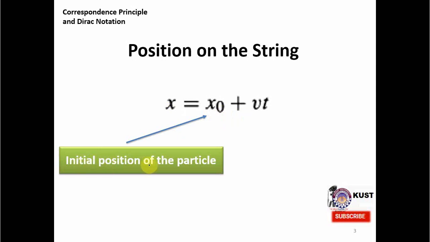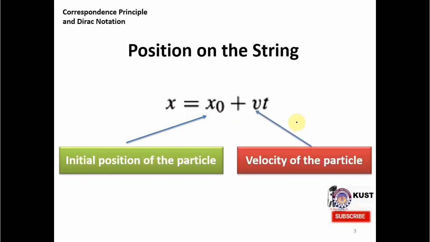So we call it the initial position of the particle, and v represents the velocity of the particle and t is the time. So this is a very simple equation of the position for any particle.